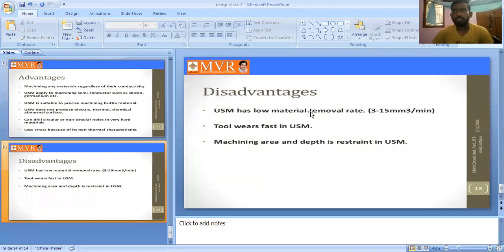So this is our today's class: ultrasonic machining. In this first unit, we have only the applications and one topic remaining to complete the overall first unit. Tomorrow onwards, we will start the new second unit, electrochemical machining process. Thank you.